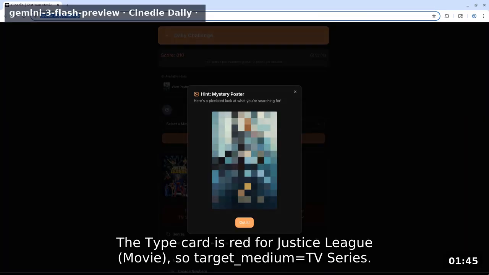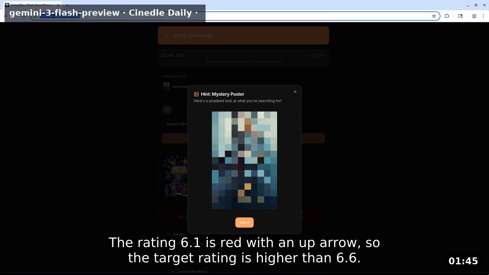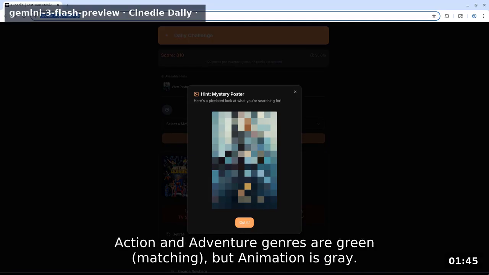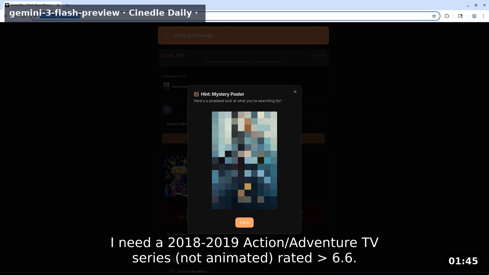The type card is red for Justice League, movie, so target medium equals TV series. The year 2017 is yellow with an up arrow, meaning the target TV series started in 2018 or 2019. The rating 6.1 is red with an up arrow, so the target rating is higher than 6.6. Action and adventure genres are green matching, but animation is gray. No actors or directors overlap. I need a 2018-2019 action/adventure TV series, not animated, rated 6.6.